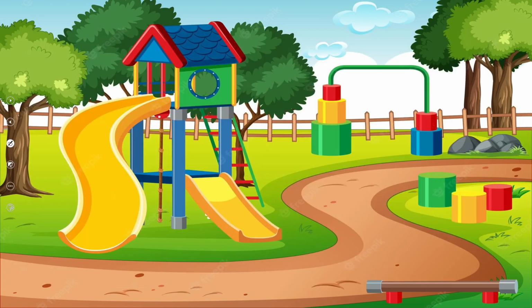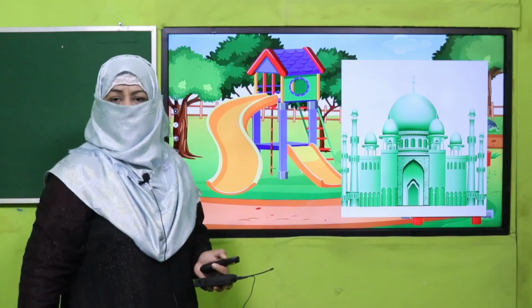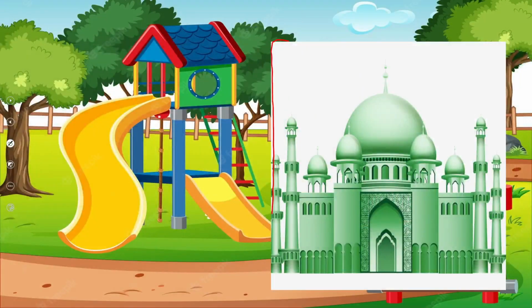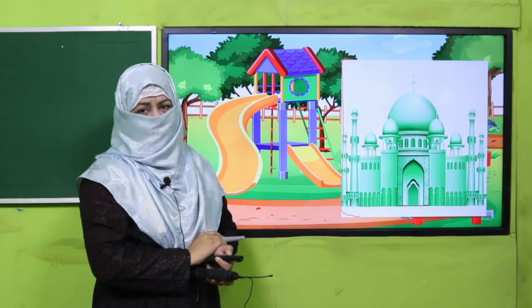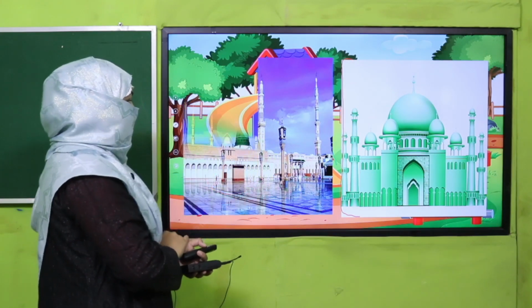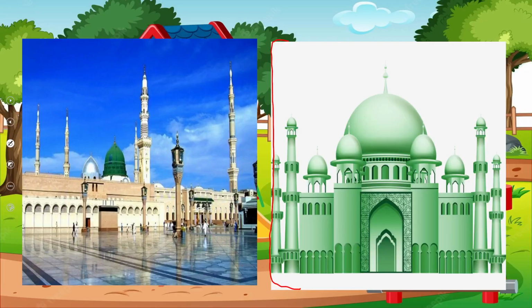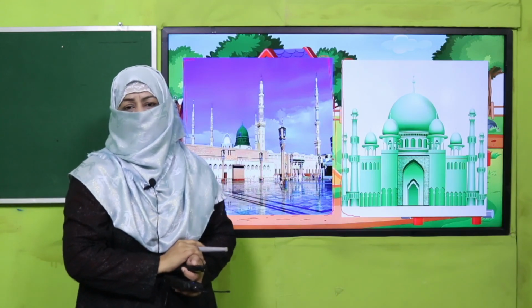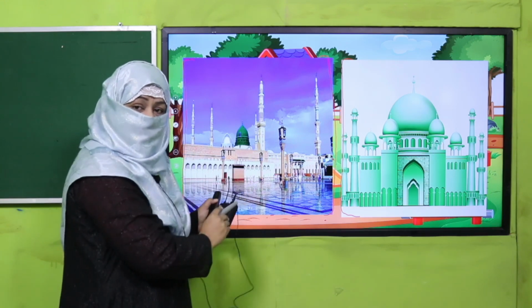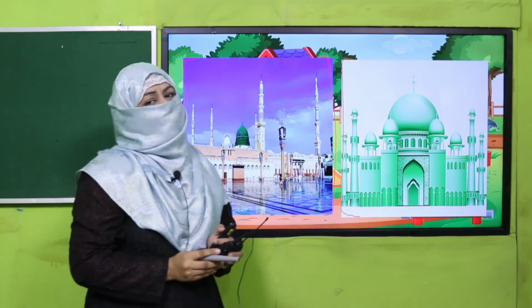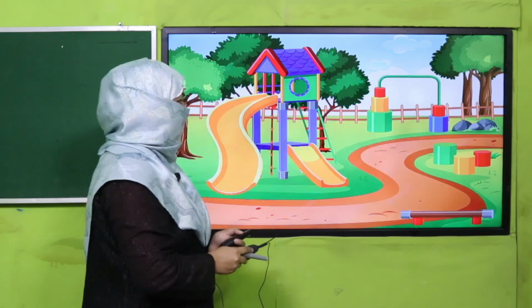Okay. The next example is masjid. When I say masjid, it is a common naming word for any masjid, a common naming word for a place. And when I say Masjid-e-Nabawi sallallahu alayhi wa sallam, it is a particular name for this beautiful masjid which is in Medina. Yes. So beta, Masjid-e-Nabawi sallallahu alayhi wa sallam is a particular name because it is the name of a specific place. But when I say masjid, it is a common naming word. Do you understand? Okay.